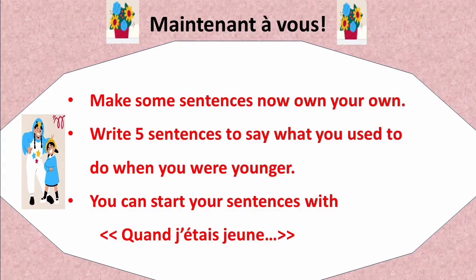Now it's your turn. Make some sentences now on your own. Write 5 sentences to say what you used to do when you were younger. You can start your sentence with quand j'étais jeune and then rest of your sentence.